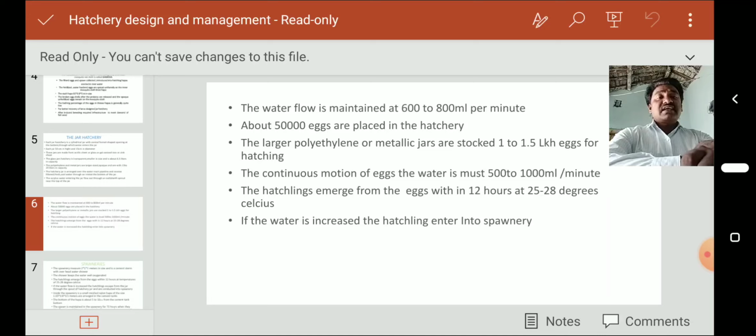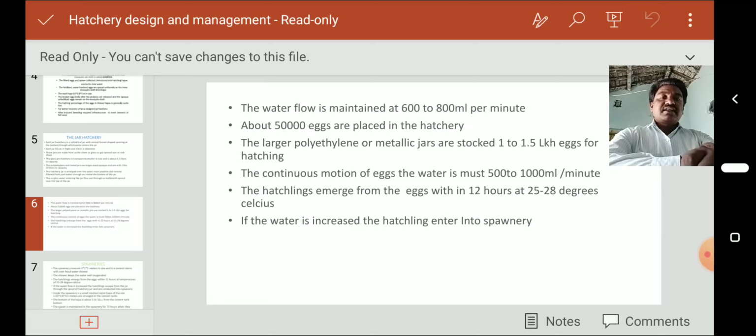The temperature is maintained by covering these jars with green nets, avoiding the greenhouse effect.